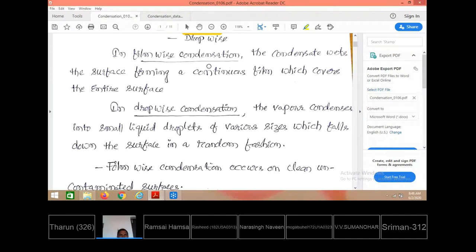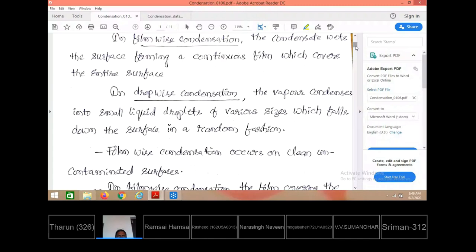The amount of heat transferred to the solid surface during film-wise condensation is lesser than that transferred during dropwise condensation. That is roughly 5 to 10 times larger than the heat transferred during film-wise condensation. But only under controlled conditions is dropwise condensation possible to be attained over the solid surface.